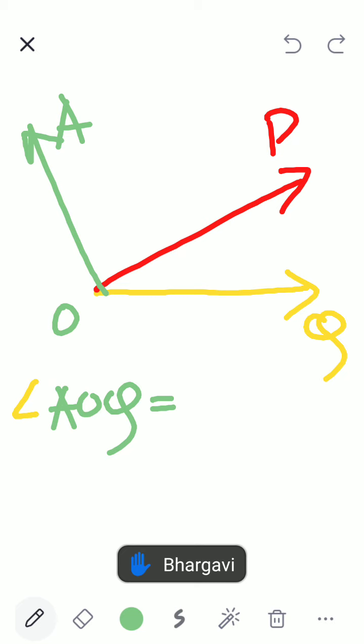No, I have not given you any value. I am asking you what is angle AOQ equal to?